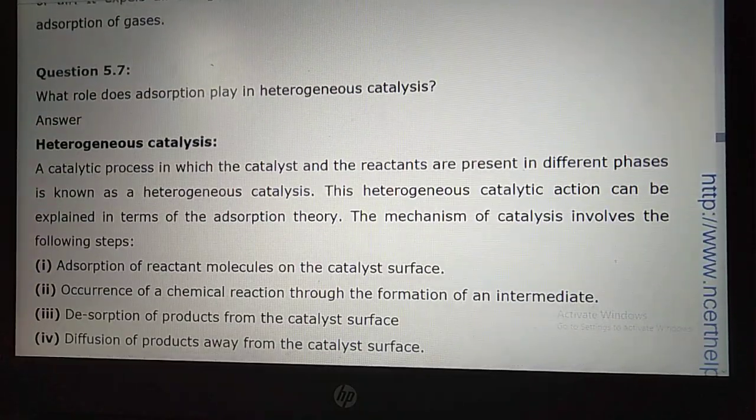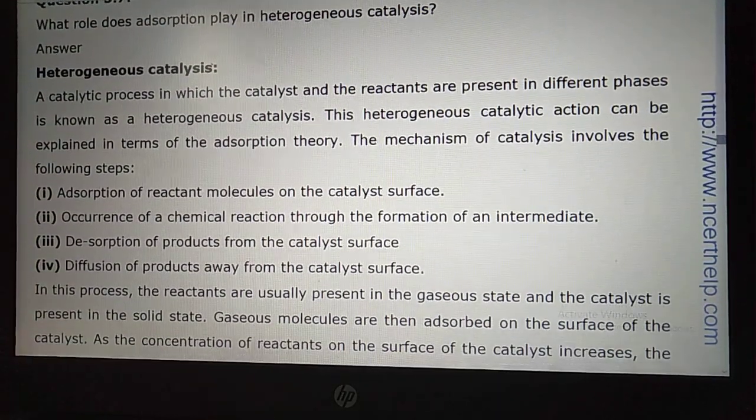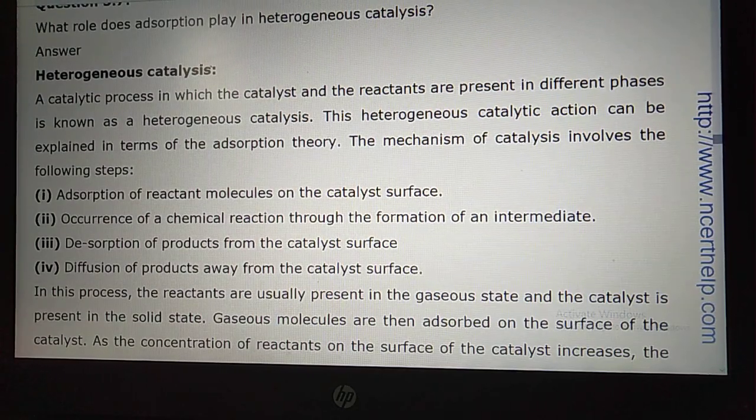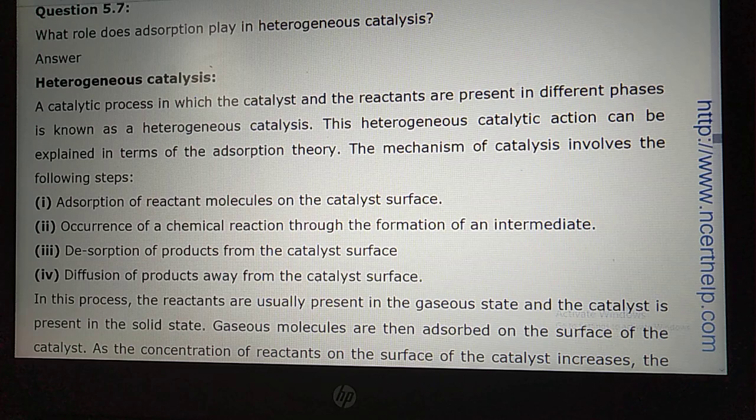Now let us move to the next point, student. What role does adsorption play in heterogeneous catalysis? Here, student, when you are talking about 5.7, they are asking what is the role of adsorption in heterogeneous catalysis. In heterogeneous catalysis, gaseous particles get adsorbed on the surface of the solid catalyst. There will be some steps taking place: firstly diffusion will take place, then they will form a new bond, then they will get desorbed, and finally the reaction will complete and product will form.